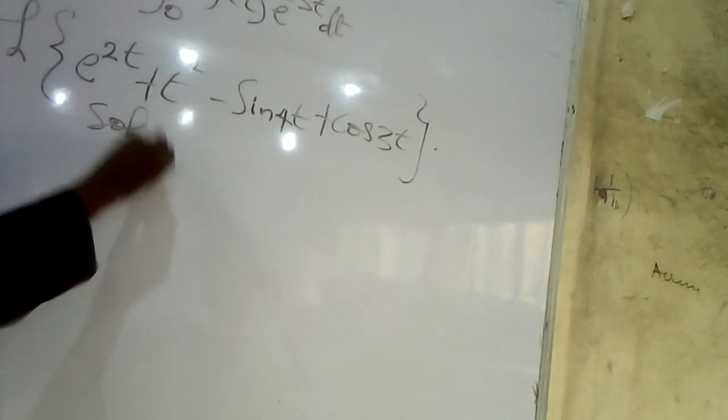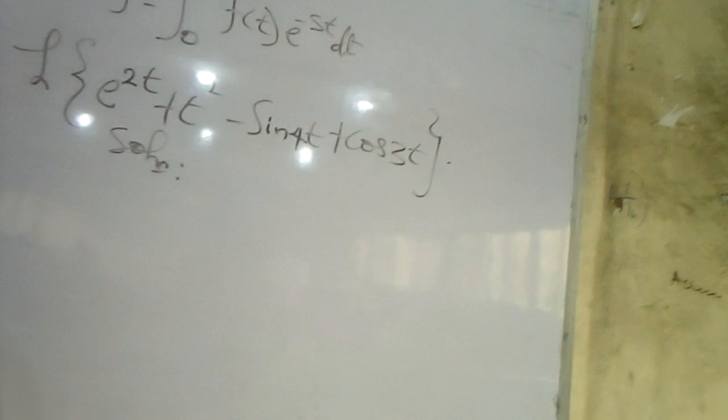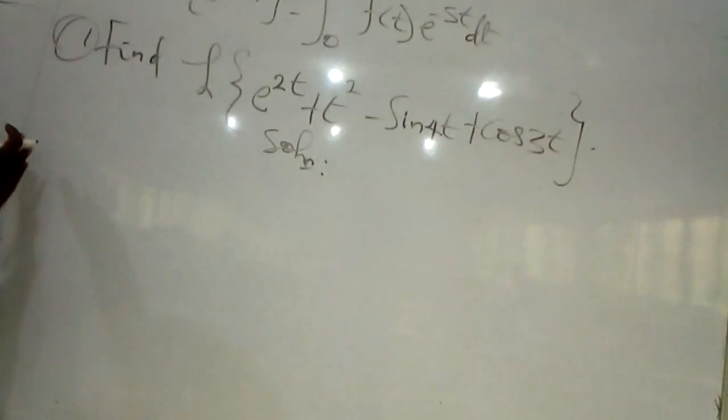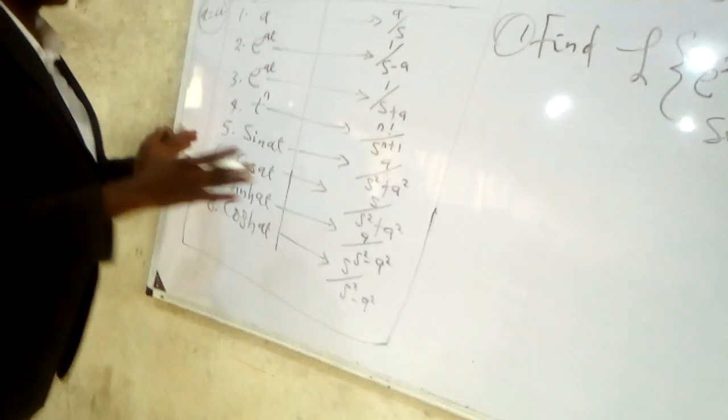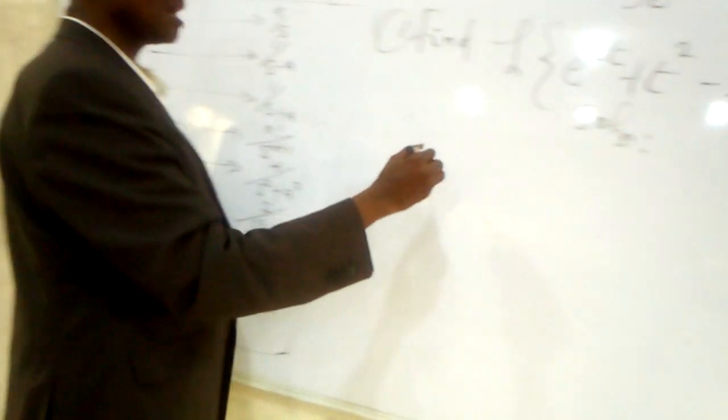We don't need to go back into the relationship again. All we do is pick it from the Laplace table. We are going to pick it from the Laplace table, and the Laplace table, as you see, we can now break it down.